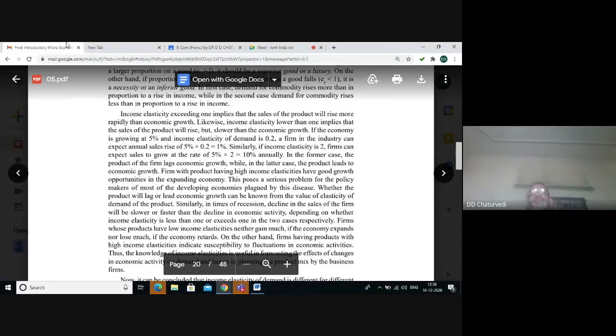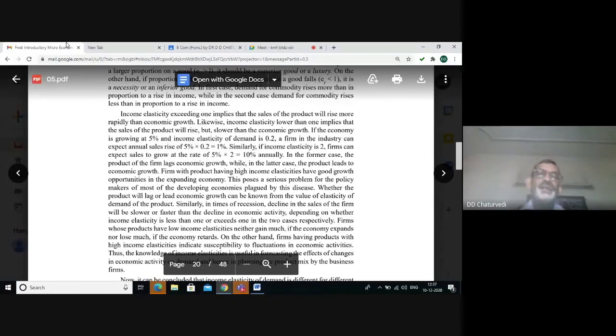So the answer is simple. When there is a recession in the economy, that is negative economic growth, the producer should produce goods with low income elasticity of demand. And when there is prosperity or boom period, producer should produce the goods with high income elasticity of demand.